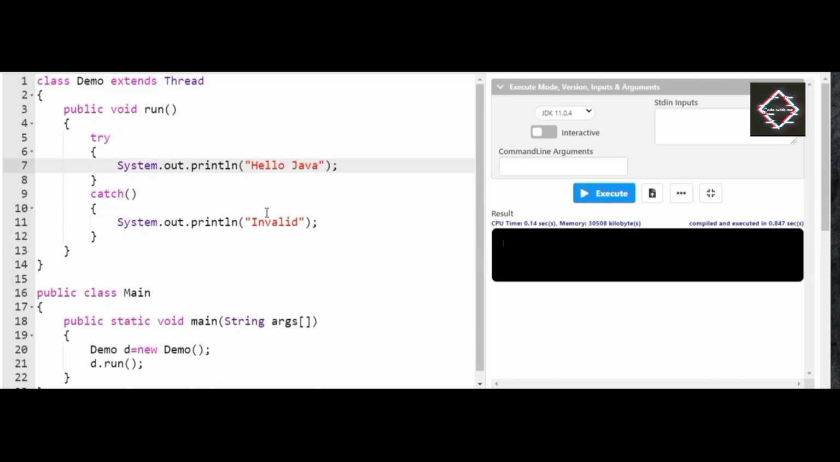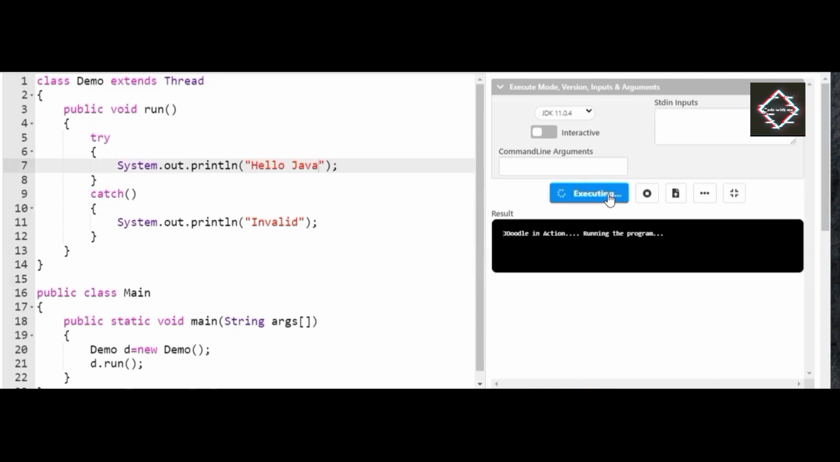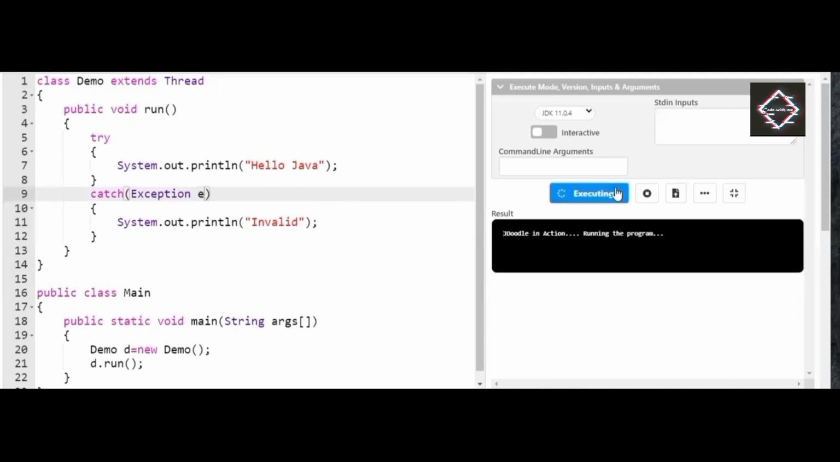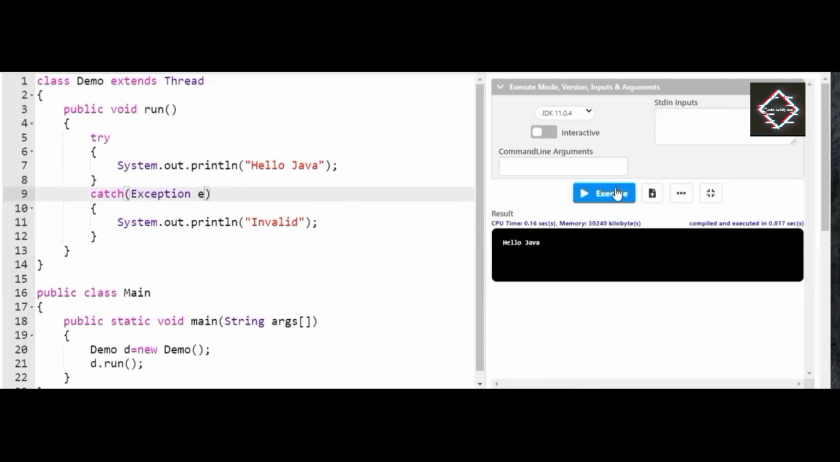Now when I try to execute, friends, the program will execute, because you clearly see here I have extended Thread. Since I have extended only Thread, the output has been obtained here. Now what I will do, I'll just copy this class.